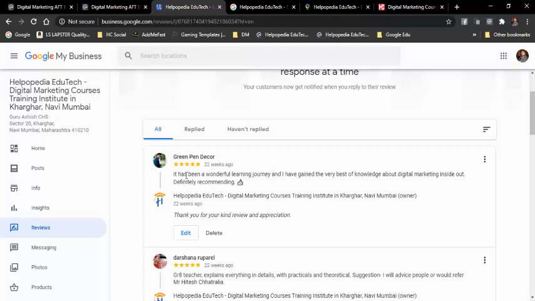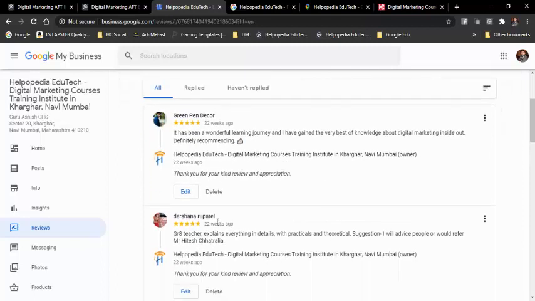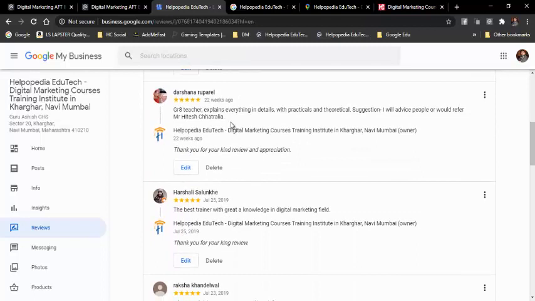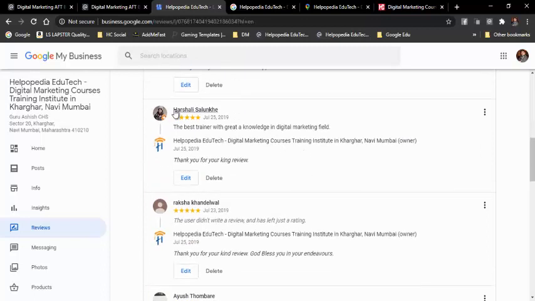So you can just see all the students who have given reviews. And I have even replied back, thank you for your kind review and appreciation. So this is again Darshana, from the same institute, Walk-in Educate Ghatkopar. So here you can see what information she has provided. This is also my previous student from another institute in Navi Mumbai. So she has given information.